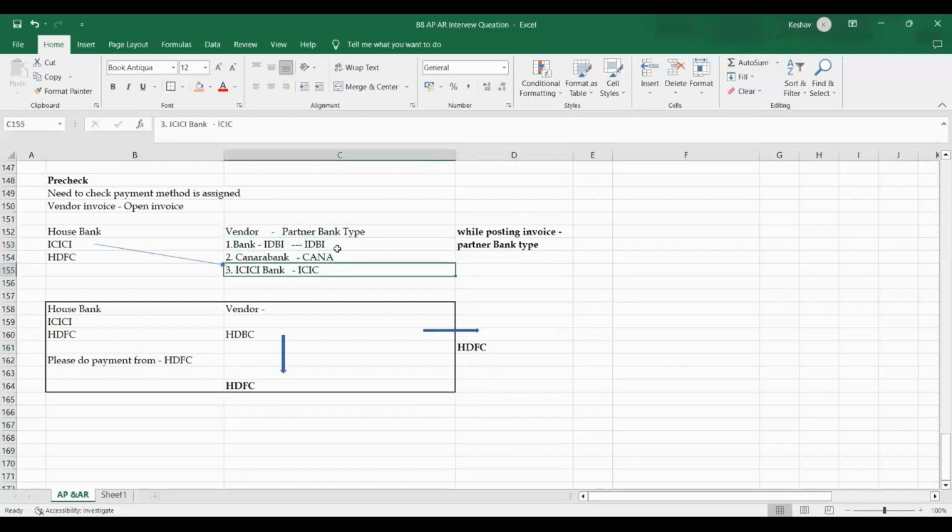Whenever you want specifically ICICI Bank, only then do we specify it at the time of invoices. If your requirement is that you don't want these two bank accounts and want to make payment only to ICICI, remove these and keep one. You don't need to specify it while posting the invoice, and the payment will automatically go from there. Is that clear? So you specify only when there is a requirement. If you want only one bank account, why maintain all this? Remove it all and keep it so the payment goes directly to ICICI Bank.